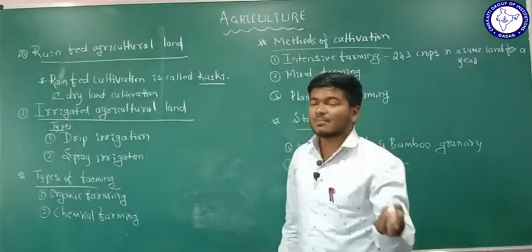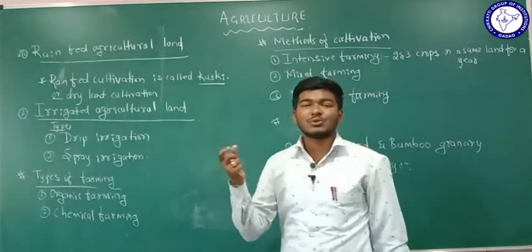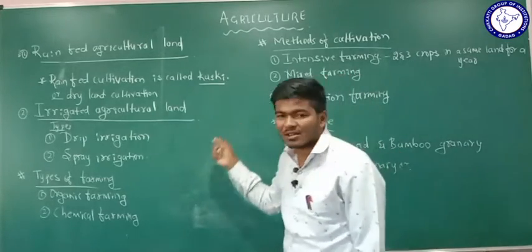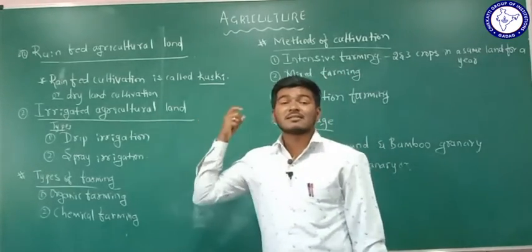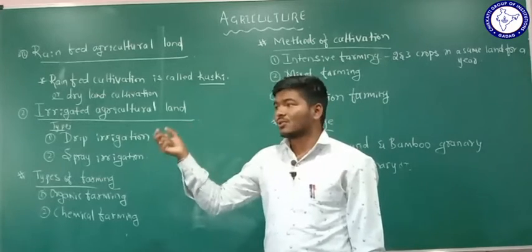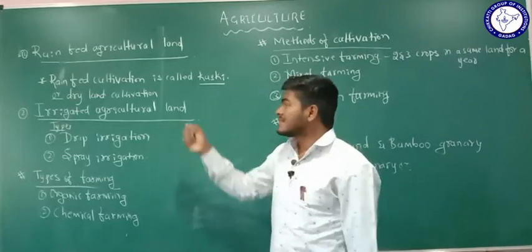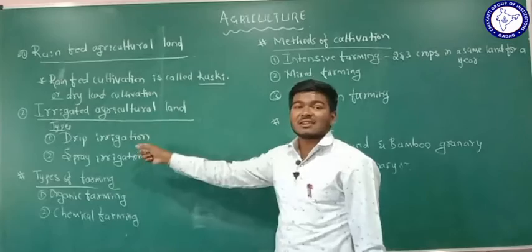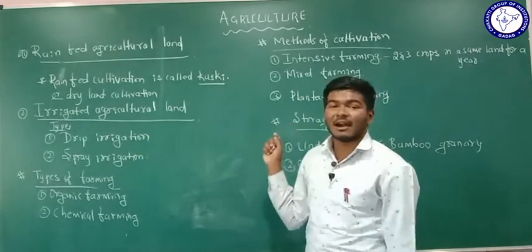In the agricultural process, the farmers use the water present in sources like ponds, rivers, bore wells, and wells. Such agricultural land is called irrigated agricultural land.